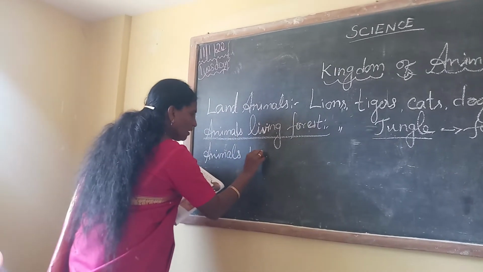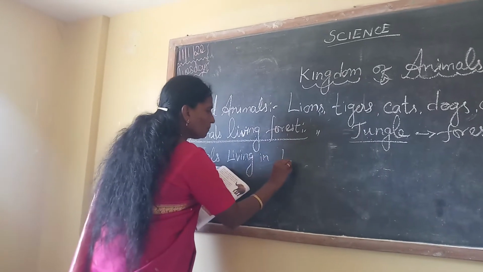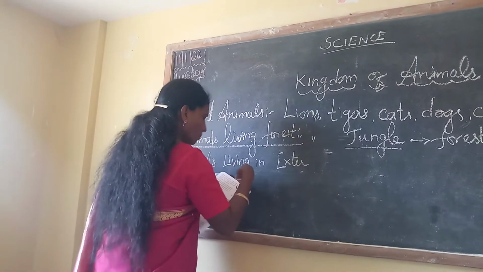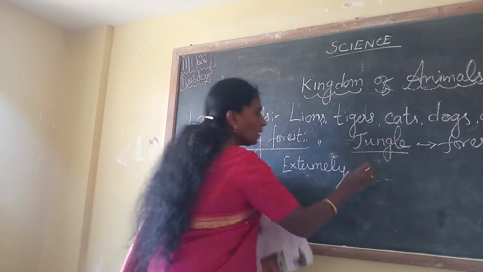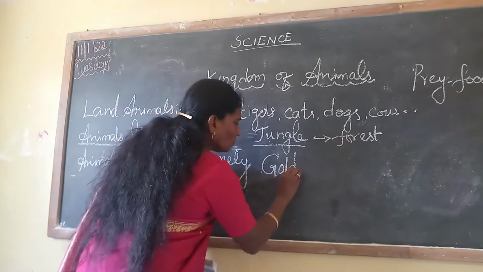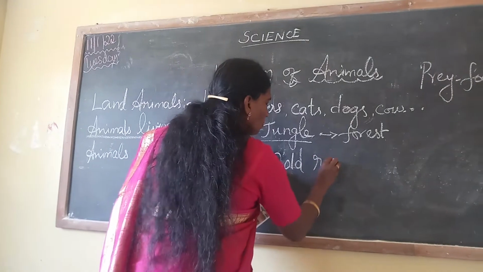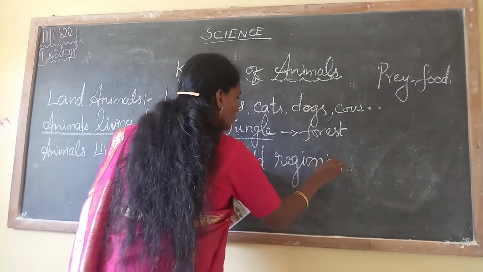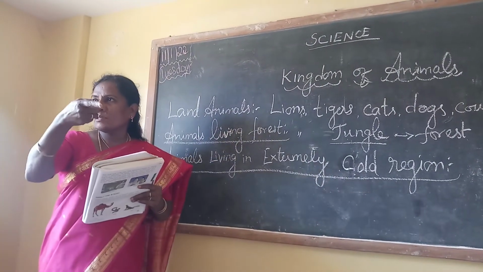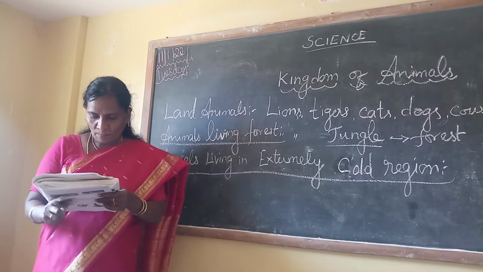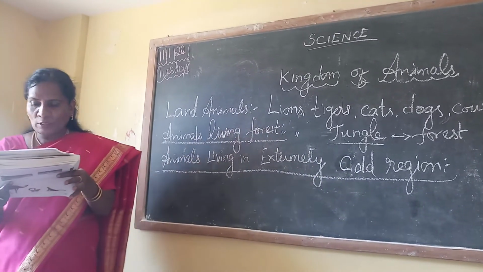Extreme means very high. Animals living in extremely cold regions. Animals like polar bear, penguin, etc. live in an extremely cold region.